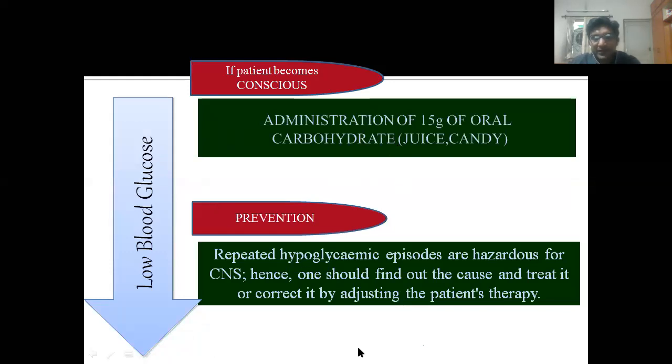So how will you prevent it? One should always find out the cause and treat it correctly. One should always confirm with medical history if there was a past history of hypoglycemia before treating the patient, if the patient is diabetic.